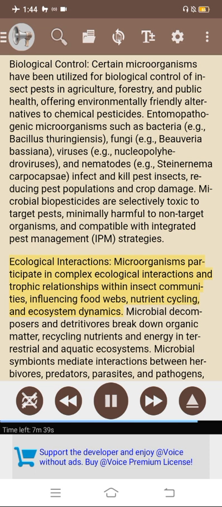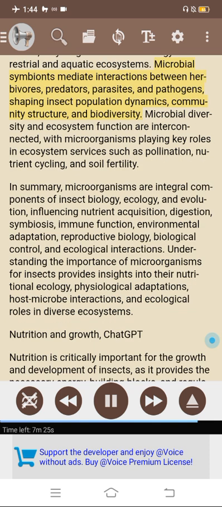Ecological interactions. Microorganisms participate in complex ecological interactions and trophic relationships within insect communities, influencing food webs, nutrient cycling, and ecosystem dynamics. Microbial decomposers and detritivores break down organic matter, recycling nutrients and energy in terrestrial and aquatic ecosystems. Microbial symbionts mediate interactions between herbivores, predators, parasites, and pathogens, shaping insect population dynamics, community structure, and biodiversity. Microbial diversity and ecosystem function are interconnected, with microorganisms playing key roles in ecosystem services such as pollination, nutrient cycling, and soil fertility.